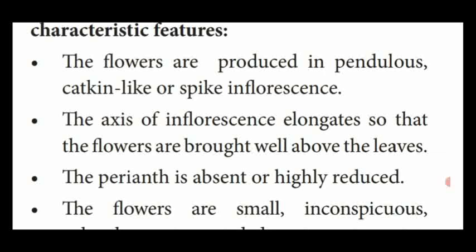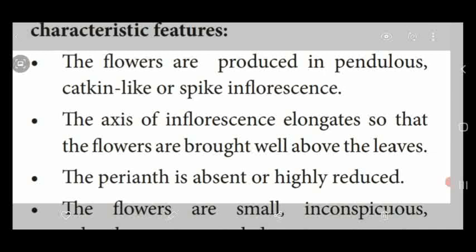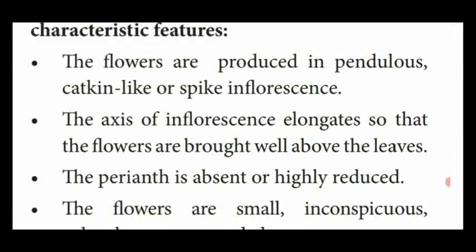So the length of the inflorescence axis is very long, and the inflorescence protrudes outside above the leaves, so that wind pollination is possible due to the elongation of the inflorescence axis.